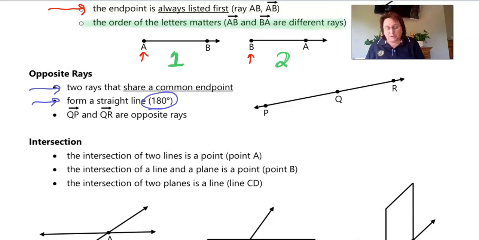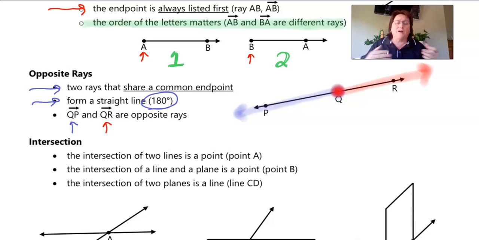Now, notice the direction and how we're naming these. This says ray QP. That means it starts at Q and it goes out through P and goes on and on and on forever. That's how that first ray is named. Now, the second one is ray QR. So that means it starts at Q and it goes out through R and goes on and on and on forever. So if you notice what I just did where I highlighted those rays, I just made a 180 degree line. So these are called opposite rays.